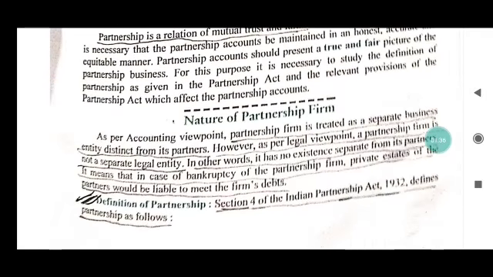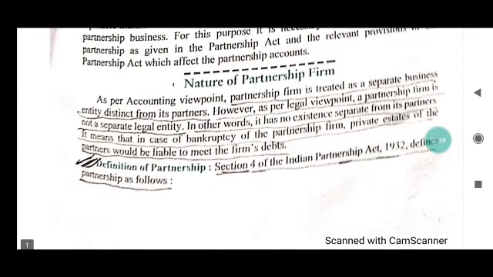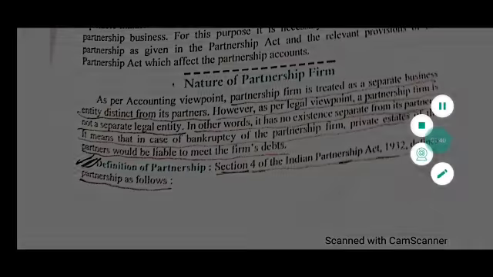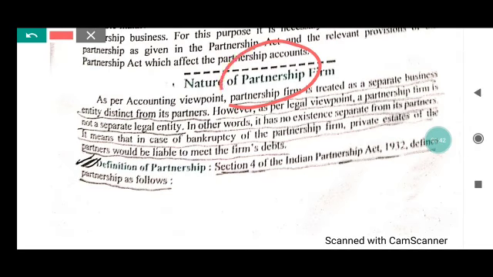First, we have to understand the meaning or definition related to partnership firm. Partnership is an agreement between two or more persons, and this agreement can be written or oral.